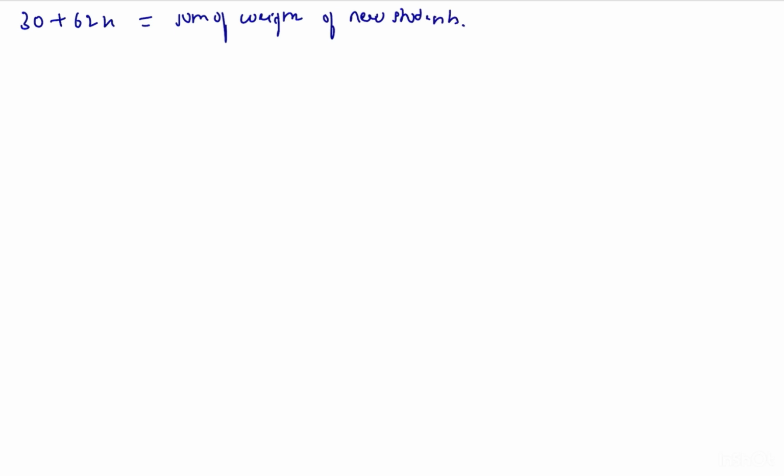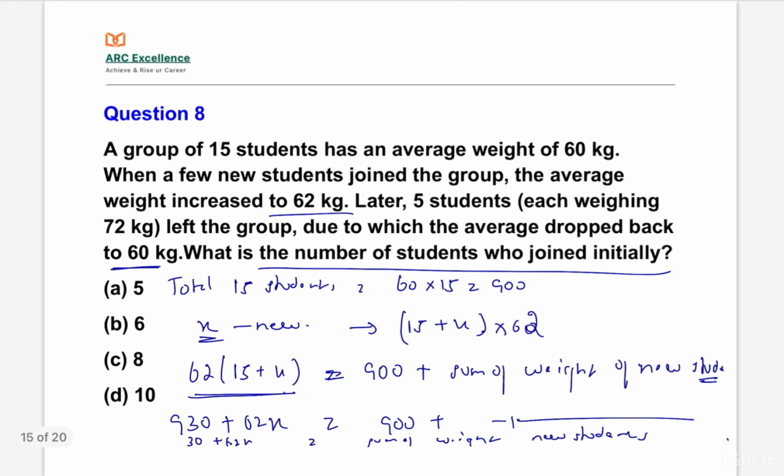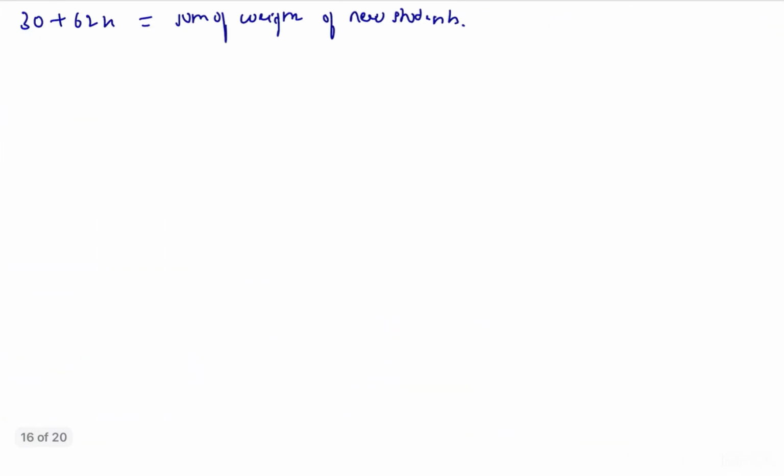Okay. Again in the question they are asking that later 5 students left the group, due to which the average dropped back to 60. Again here 5 students left. So 5 students means 5 into 72, 72 is the weight of each of the 5 students, that is equal to 360.